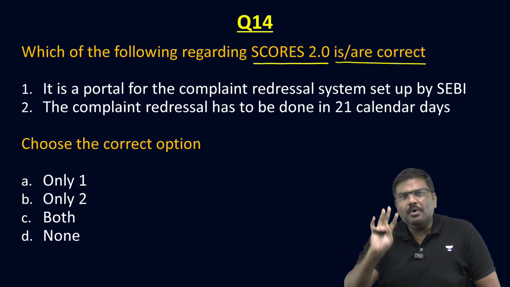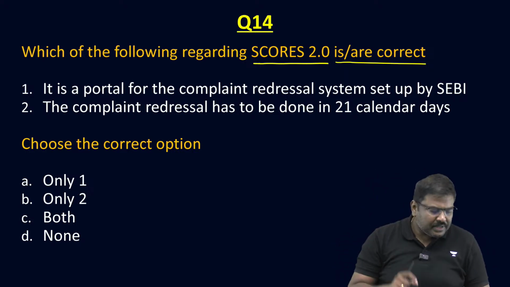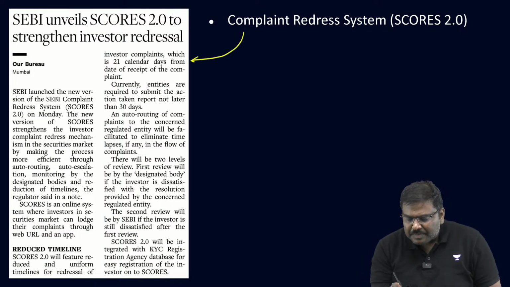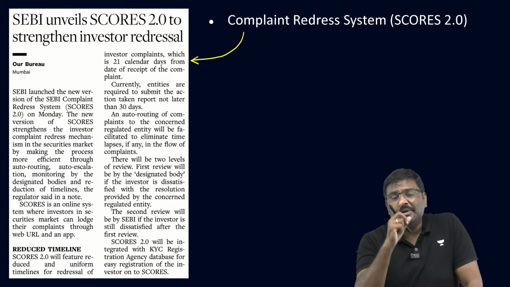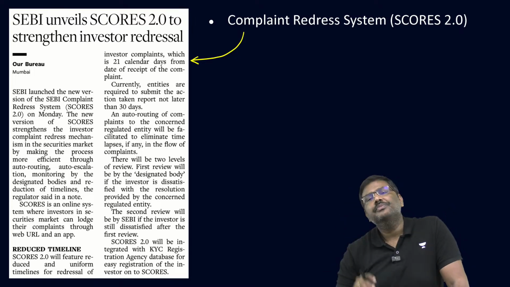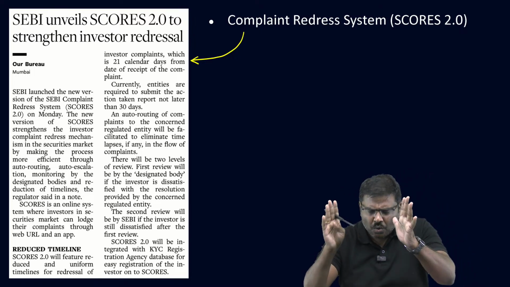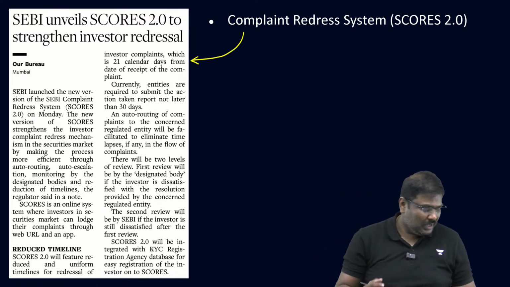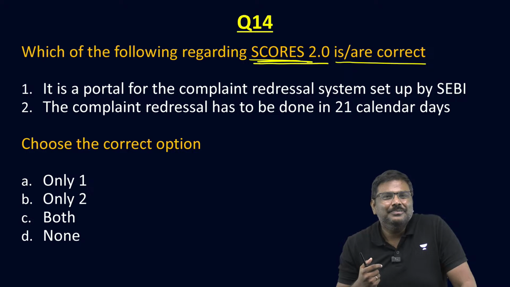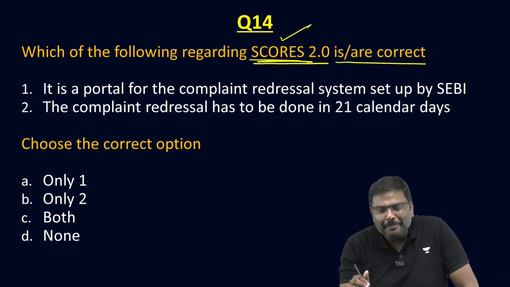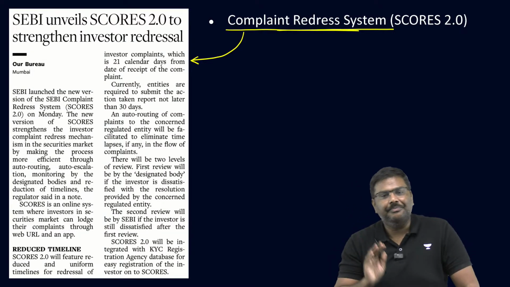Why is SCORES important? Financial market. Point number 1, financial market. Second one, SCORES essentially is a platform which has been set up by SEBI, the Securities and Exchange Board of India. SEBI back in the year 2021 had set up a platform by the name of SCORES. And if you're wondering, sir, what is SCORES? It is given in capital letters, it should mean it is an acronym. That is a thumb rule. Something written in capitals means it is an acronym. So, what is SCORES? SEBI's